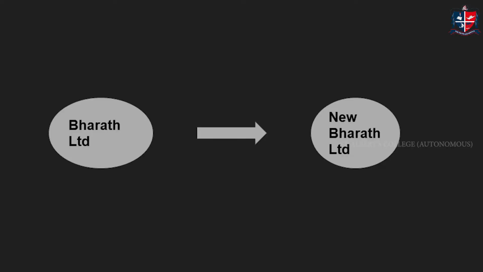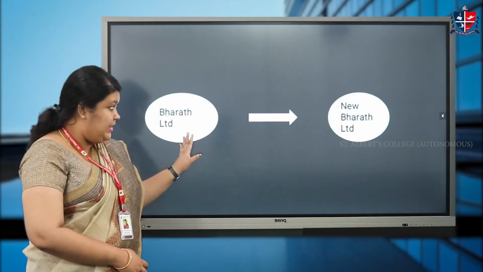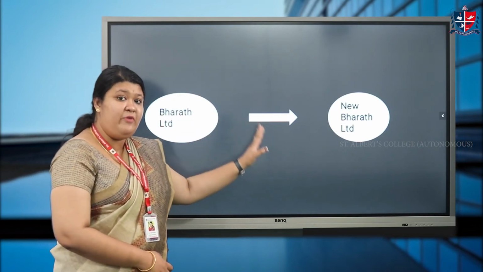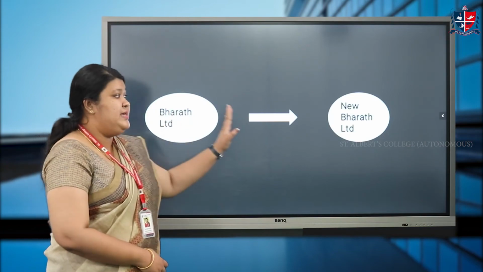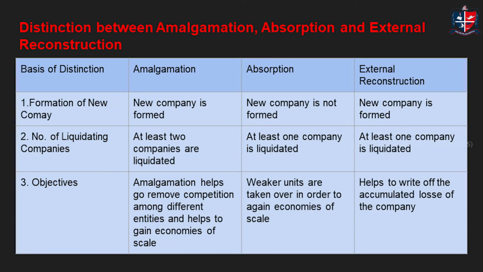Now let's see an example. Here, Bharat Limited will be the existing company or the old company, or this might be the liquidating company. And a new company, which is New Bharat Limited, will be formed to take over the business of Bharat Limited. This is an example of external reconstruction. Now let's see what are the basic differences between amalgamation, absorption and external reconstruction.